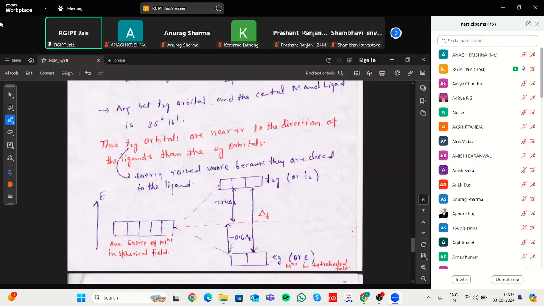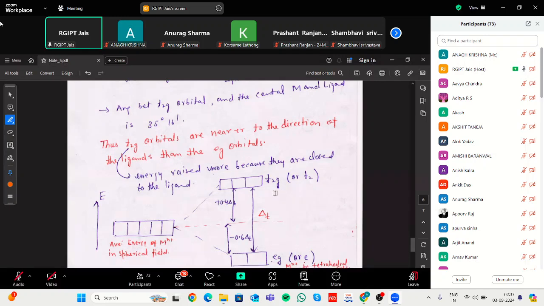The total energy gap between eg and t2g is delta t, that is 0.4 delta t plus 0.6 delta t.